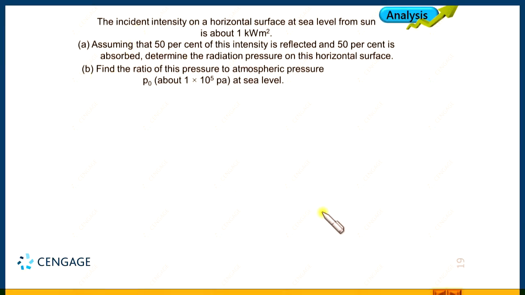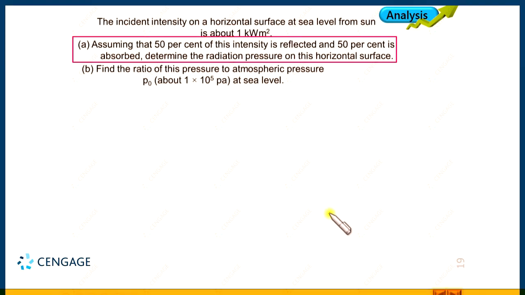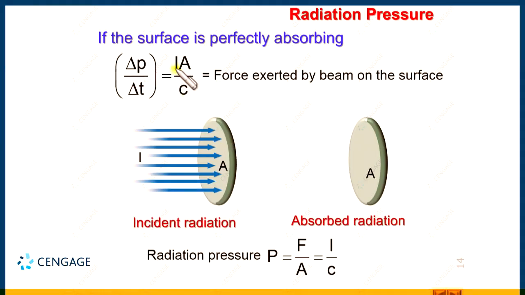In the first part of the question, we need to calculate the radiation pressure at the horizontal surface, right. And we know the pressure exerted by light, that is the absorbed light. We have learned this part, we know the force is IA divided by C, and pressure is force divided by area, that is I divided by C, right.